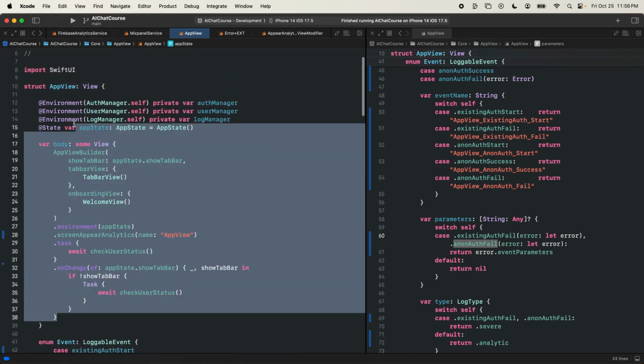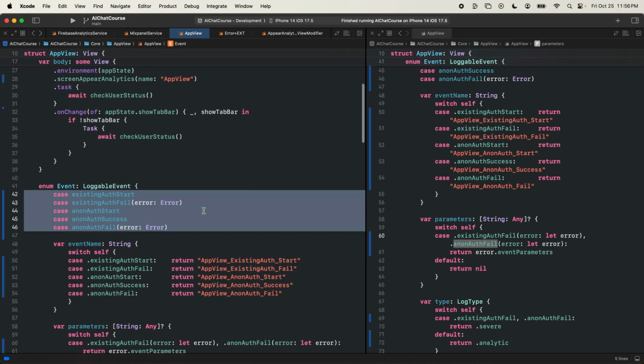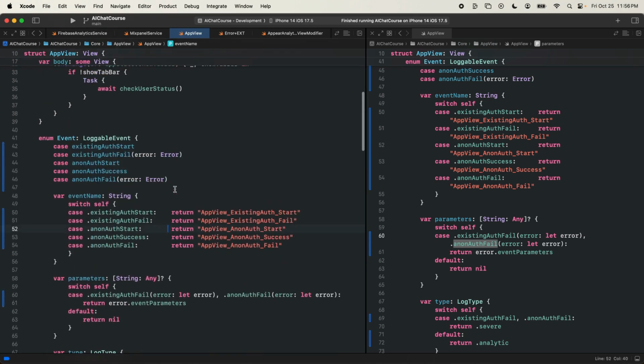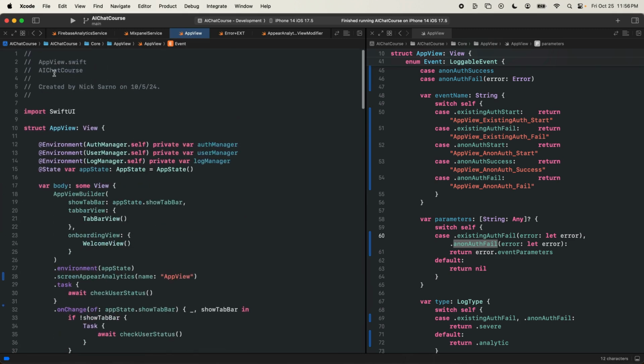We didn't have that many things on this screen, but we tagged up our check user status. So now every time the user opens the app, we'll know in our analytics if it was an existing user, if we created an anonymous authentication, if there was a problem, and we'll be able to debug pretty easily.